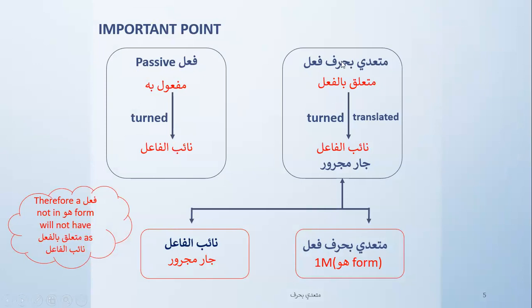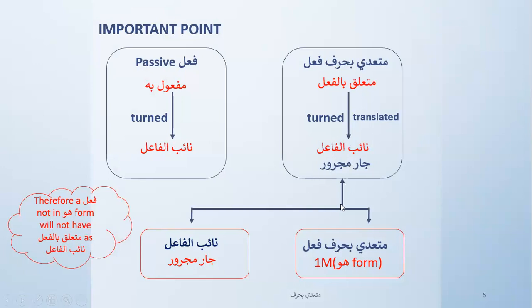But in mutadi bi harf fail, so this is about your normal mutadi fail, but when the one which is lazim was turned into mutadi with a harf, the mutalik bil fail will not be turned into naibul file. Your jar majroor will, in translation, be translated as naibul file.